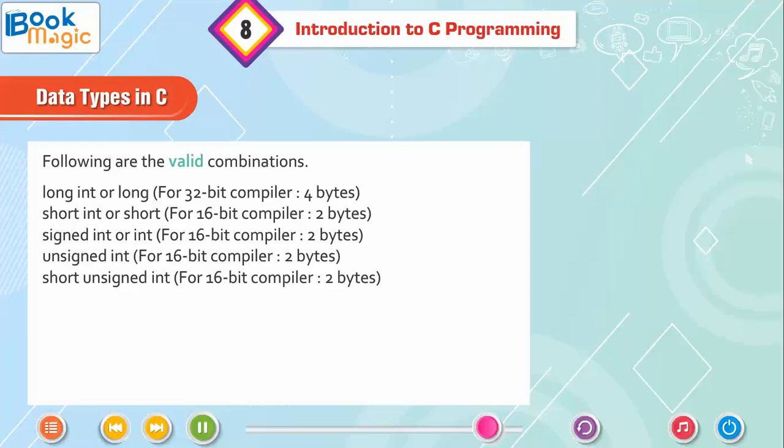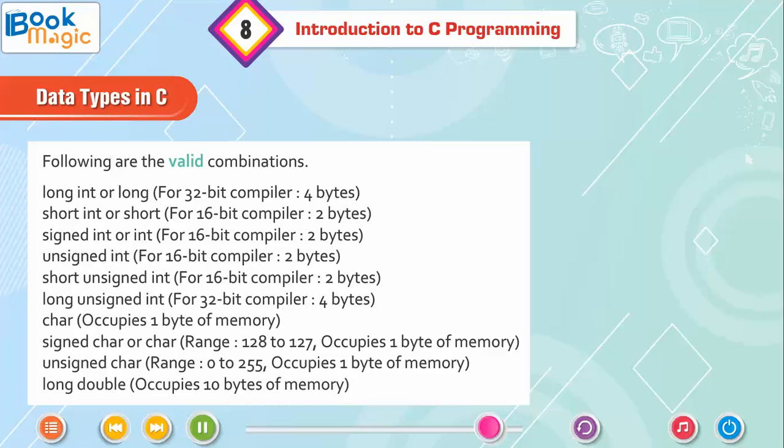Short unsigned int for a 16-bit compiler, 2 bytes. Long unsigned int for a 32-bit compiler, 4 bytes. Char occupies 1 byte of memory. Signed char or char, range -128 to 127, occupies 1 byte of memory. Unsigned char, range 0 to 255, occupies 1 byte of memory.